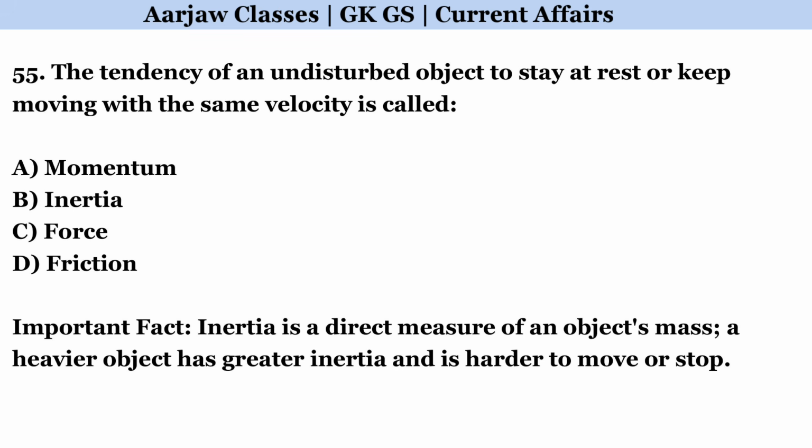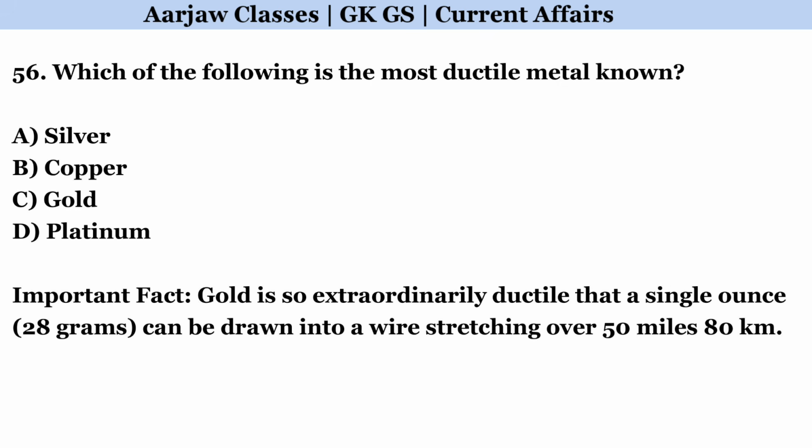The tendency of an undisturbed object to stay at rest or keep moving with the same velocity is called. Correct option is B. Inertia. Which of the following is the most ductile metal known? Correct option is C. Gold.